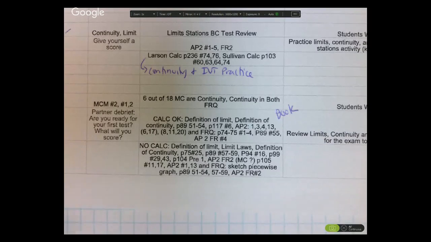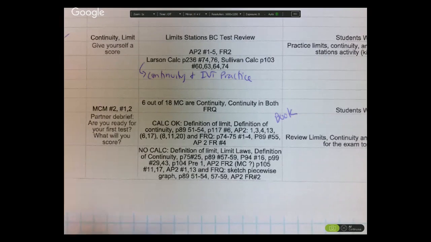So the test is Friday. We will score it Tuesday as a class and correct any issues we have, okay? Now I understand I'm not there. I haven't been there. So just take it easy, relax, and do your best. And honestly, last year's class, the average score was a 4.8 on the AP scale. So I think you're going to be okay.